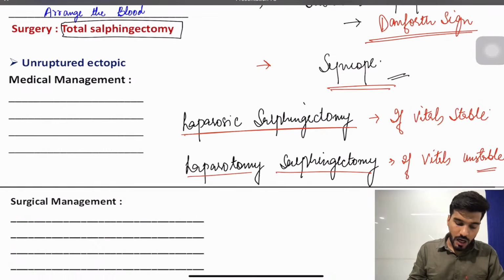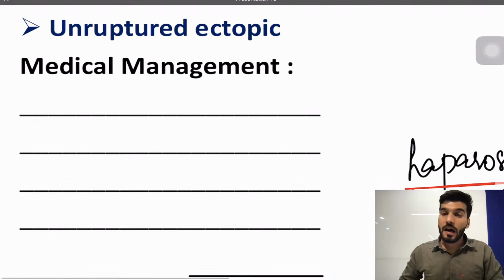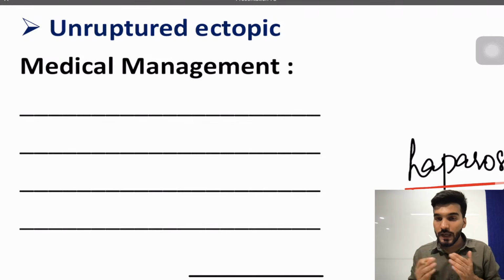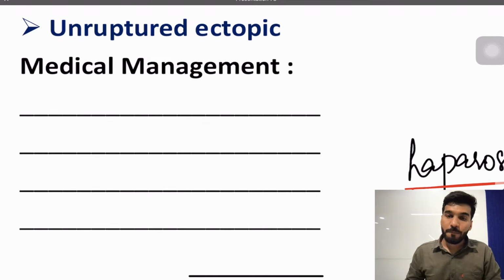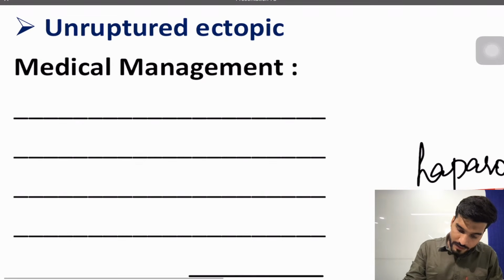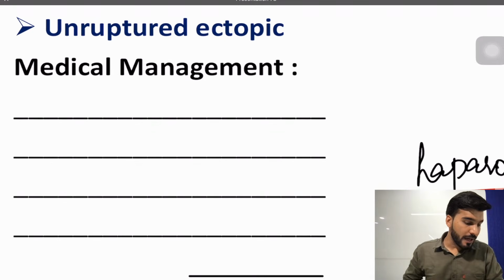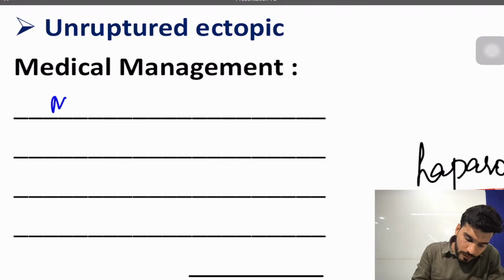Now, in unruptured ectopic pregnancy, we have to try to save the tube. Depending upon the size of the ectopic mass and the beta HCG levels, we can go for either medical management or surgical management. Now, what are the medical management drugs in an unruptured ectopic pregnancy? Write down in the comment section. The most important drug is methotrexate.